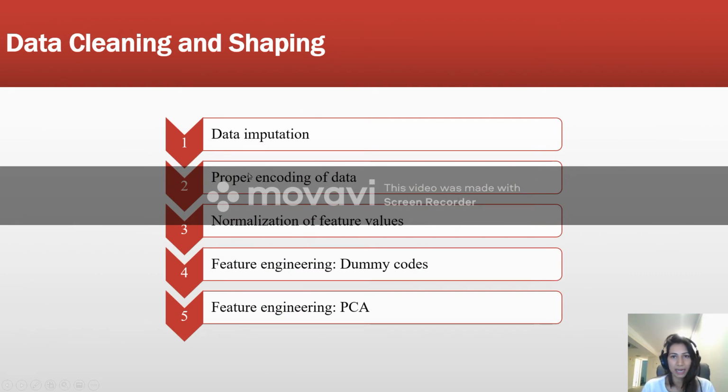The data set didn't have any missing values, so I removed some of the values by using the prodNA function, and then imputed using the predictive mean matching method, and then I did the encoding of the data by cleaning the height, weight, high blood pressure and low blood pressure variables, and then the normalization of the features.